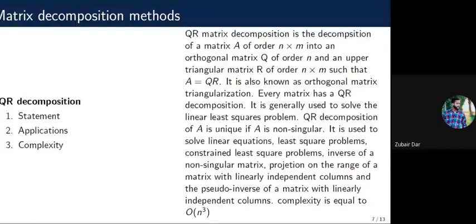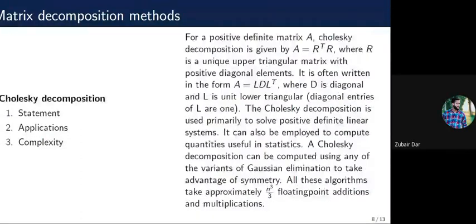Now, the third decomposition is the Cholesky decomposition. If we have a positive definite matrix A, a positive definite matrix being a matrix whose eigenvalues are positive, then its decomposition is given by A equals R transpose R, where R is an upper triangular matrix.